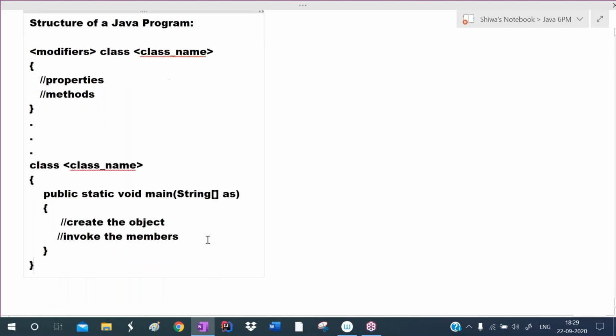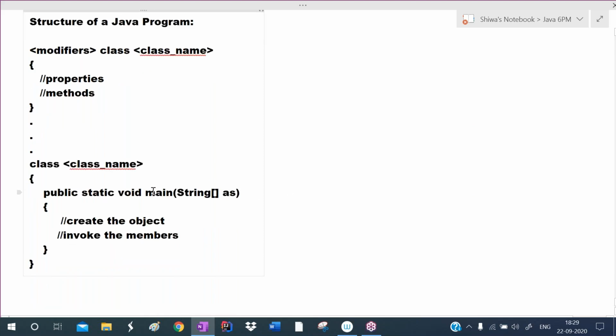Now in this, you may get some doubts. Okay, what is this main? What is this void? What is static? What is public? Why are we writing the string array args? Such types of doubts you may get. Now I want to talk about this main method. Why do we have to write so many things? So this part I will explain now.